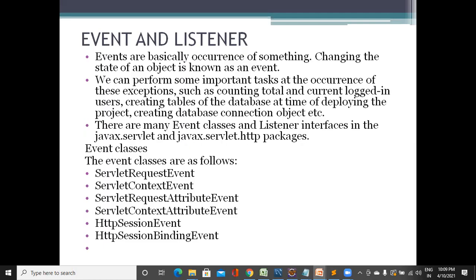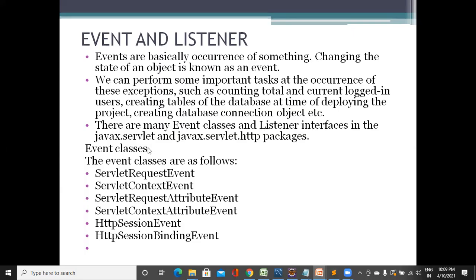To create a listener, we need to implement our class from a listener interface. Events are classes, whereas listeners are interfaces. So there are many event classes and listener interfaces in the javax.servlet and javax.servlet.http packages.